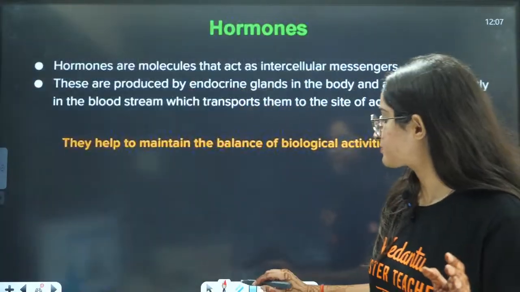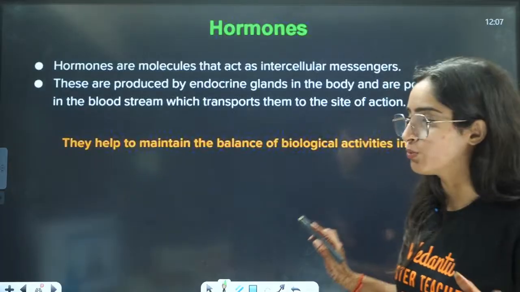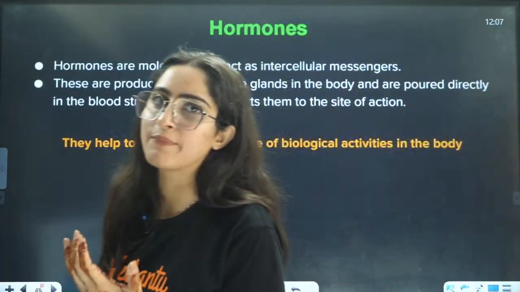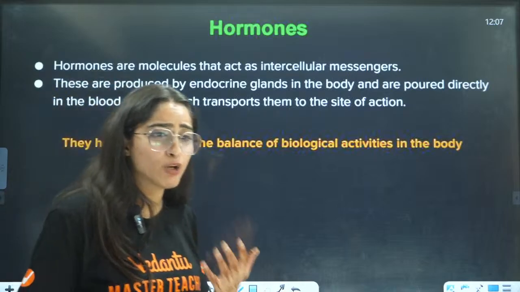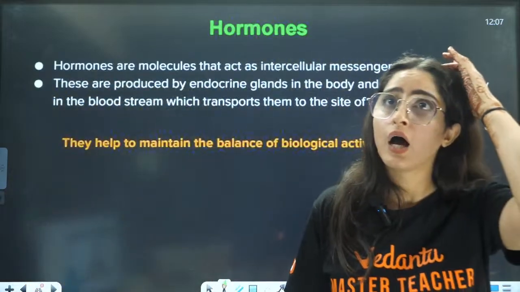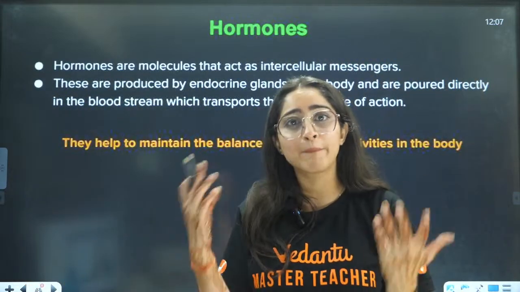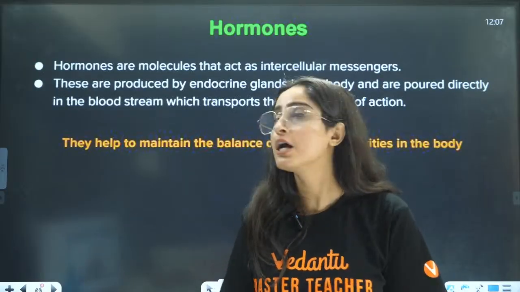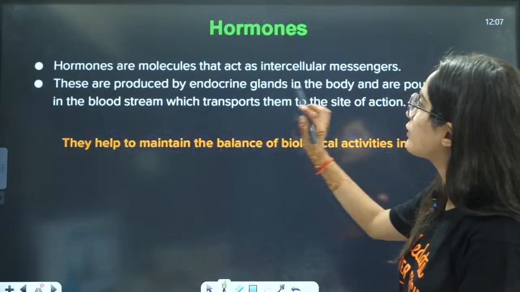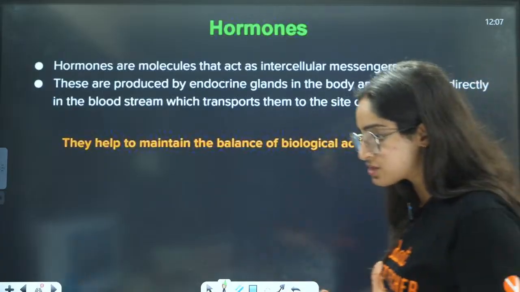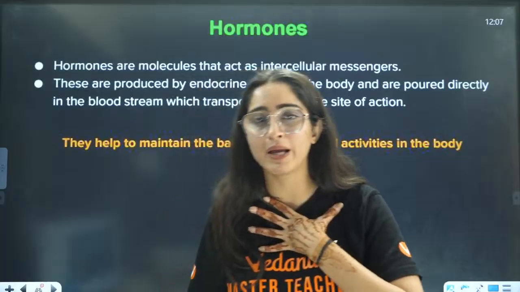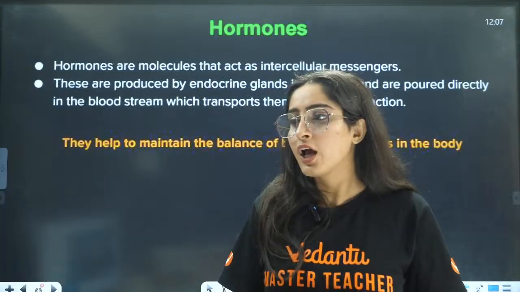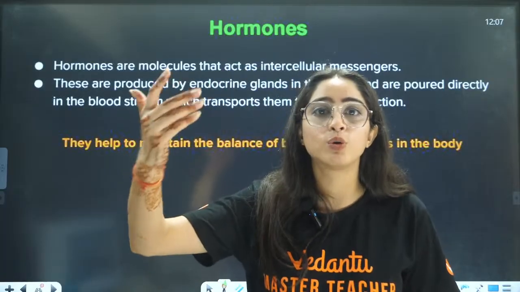Okay. Next, the last one is hormones. Now hormones are basically in our body, right? Male hormones, female hormones, stress hormones, happy hormones. So many hormones, our body is filled with hormones. Hormones are molecules that act as intercellular messengers. For example, I'm sad, I'm under stress, your body will produce a hormone called cortisol.